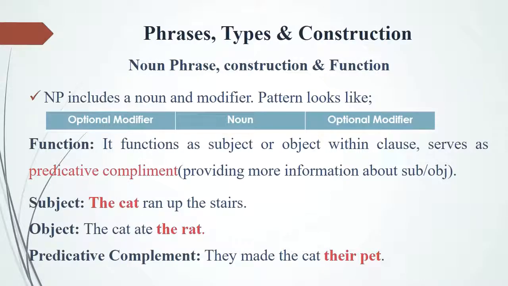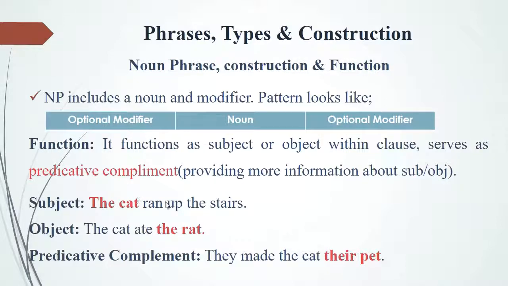Let's have a look at the noun phrase, its construction and function. A noun phrase includes a noun and a modifier, and its pattern looks like this. The first one is an optional modifier, but the noun is essential, and the third one is an optional modifier. A noun phrase functions as a subject or object within a clause, and it serves as a predicative complement. Predicative complement means it provides extra information about the subject and object.